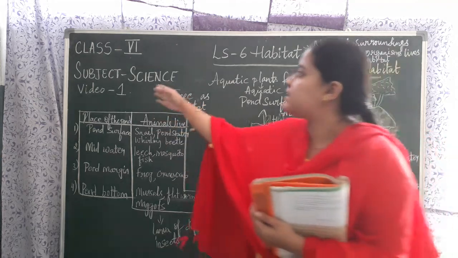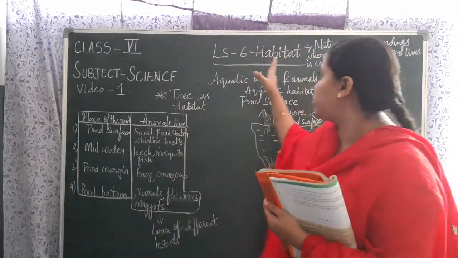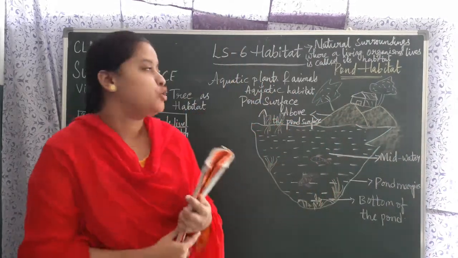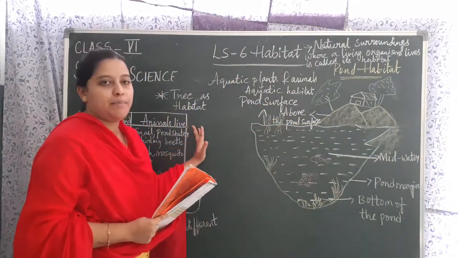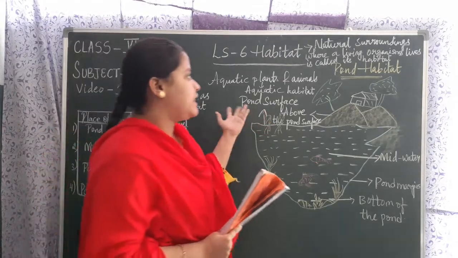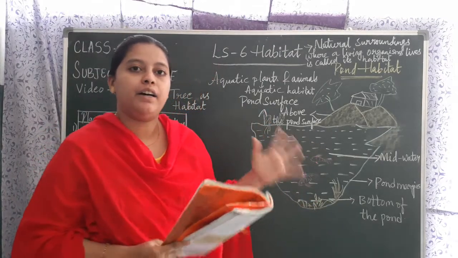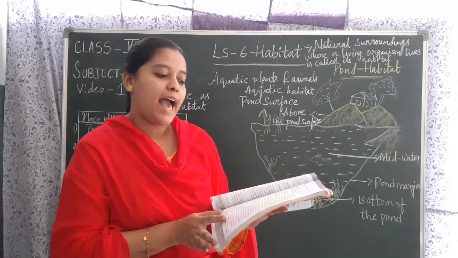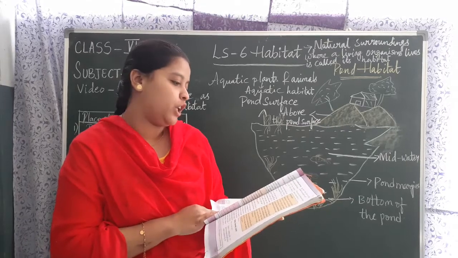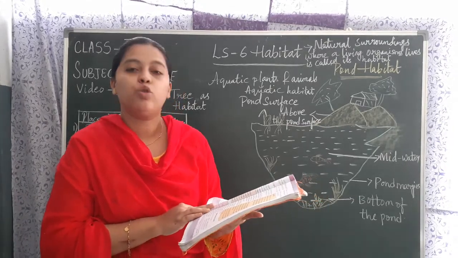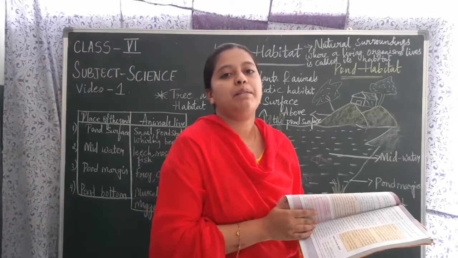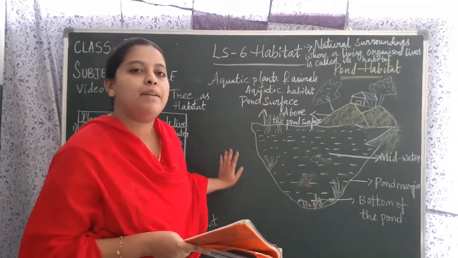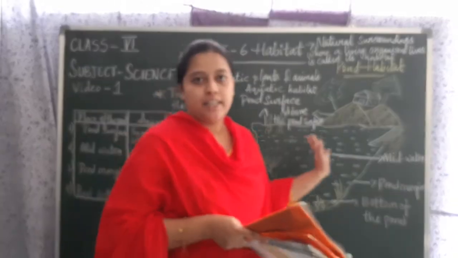Okay children, class 6, subject science. Today I am going to teach you lesson number 6, habitat. In this you are going to learn about pond habitat, tree habitat, and what is an aquatic habitat. Okay children, and more for you all, our house as a habitat, diversity of habitats, good habits, good life, that I will be sending you in my next video. For today, as of now, this much only: pond habitat, tree habitat, aquatic habitats.